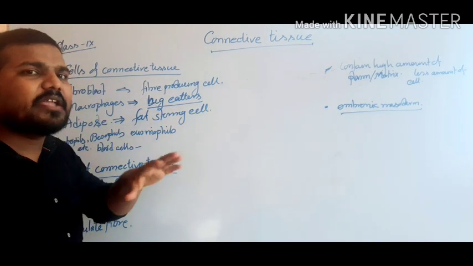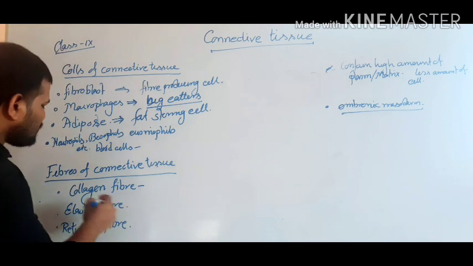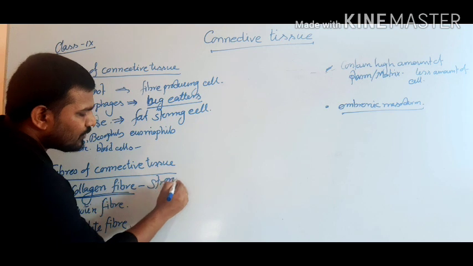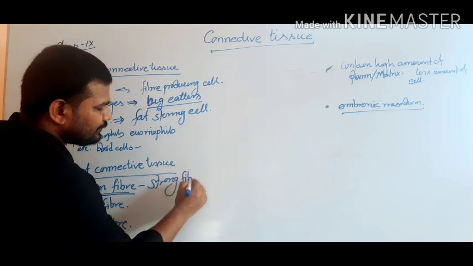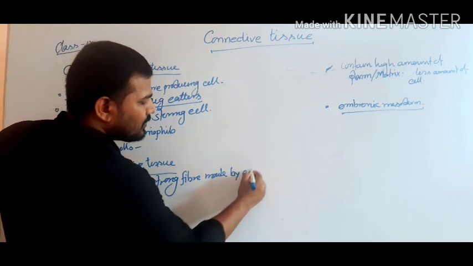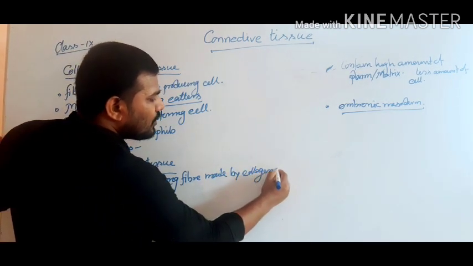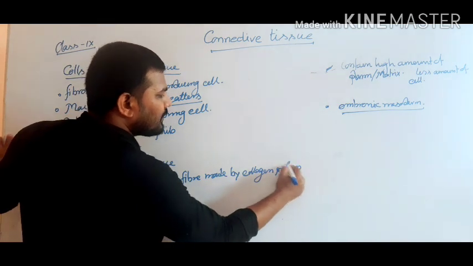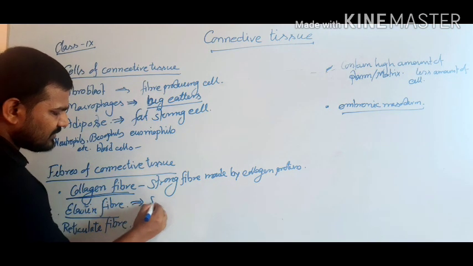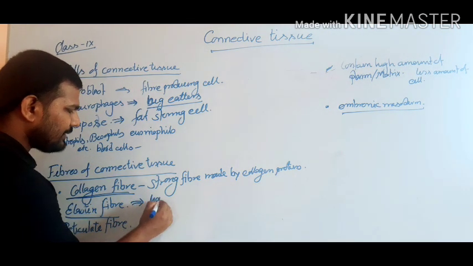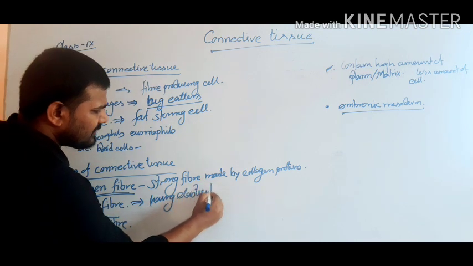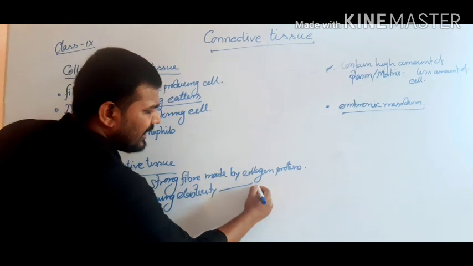Now the next, the different types of fiber. The first one is the collagen fiber, the strong fiber made by collagen protein. Elastin fiber is the fiber having elasticity, made by elastin protein.